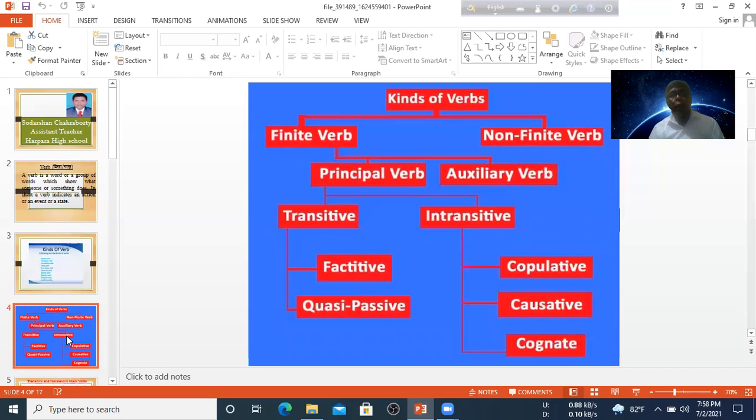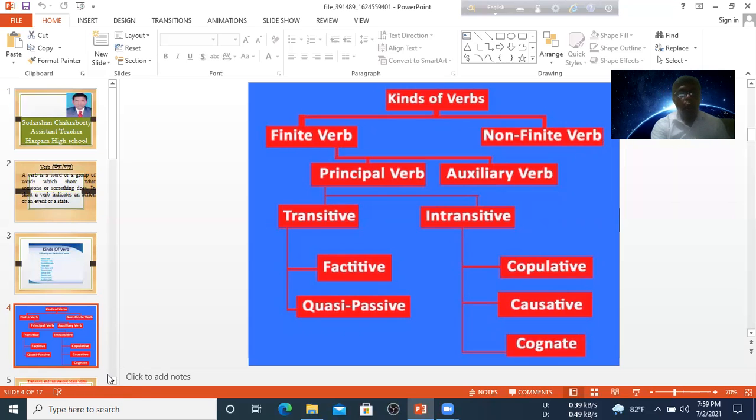At first, verbs are divided into two categories: finite verb and non-finite verb. Then finite verbs are divided into two classes: principal verb and auxiliary verb. Principal verbs are divided into two categories: transitive verb and intransitive verb. Transitive verbs are divided into two classes: factitive verb and passive. Intransitive verbs are divided into three categories: copulative verb, causative verb, and cognate verb.